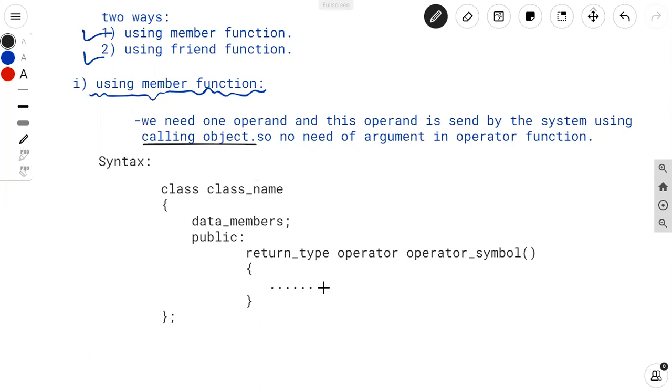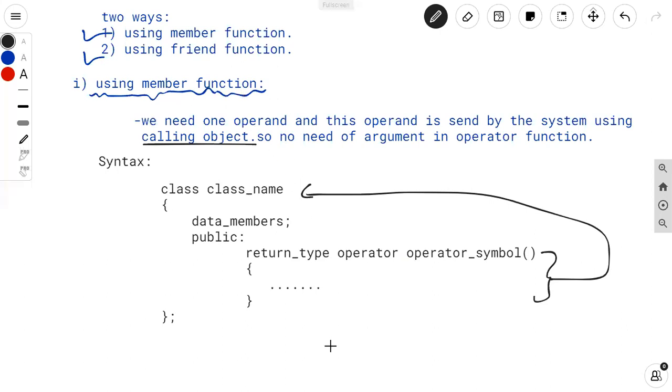Just as we define a member function outside the class using the scope resolution operator, similarly you can also define this operator function outside of the class using scope resolution operator, or you can define this operator function inside of the class also. So you can see this operator function is the member function of the class. So using this we can overload the unary operator using member function.